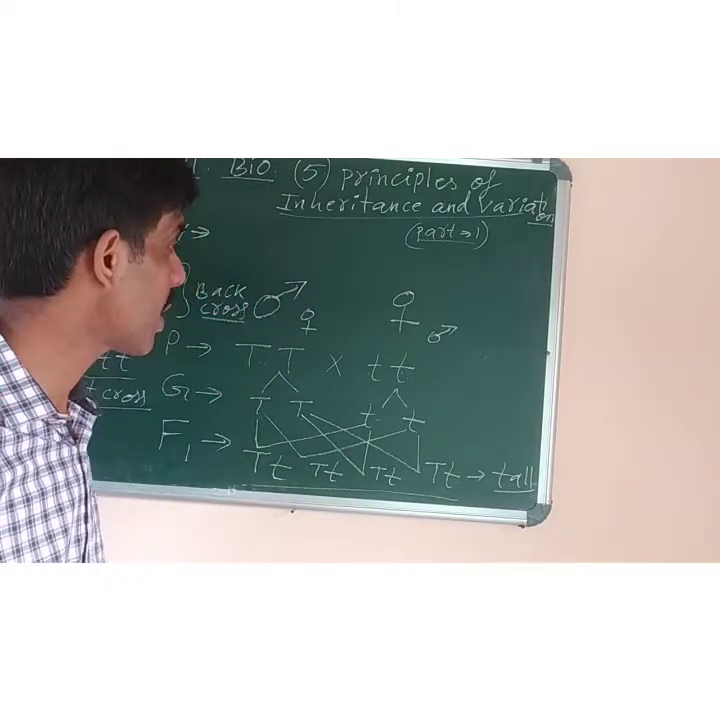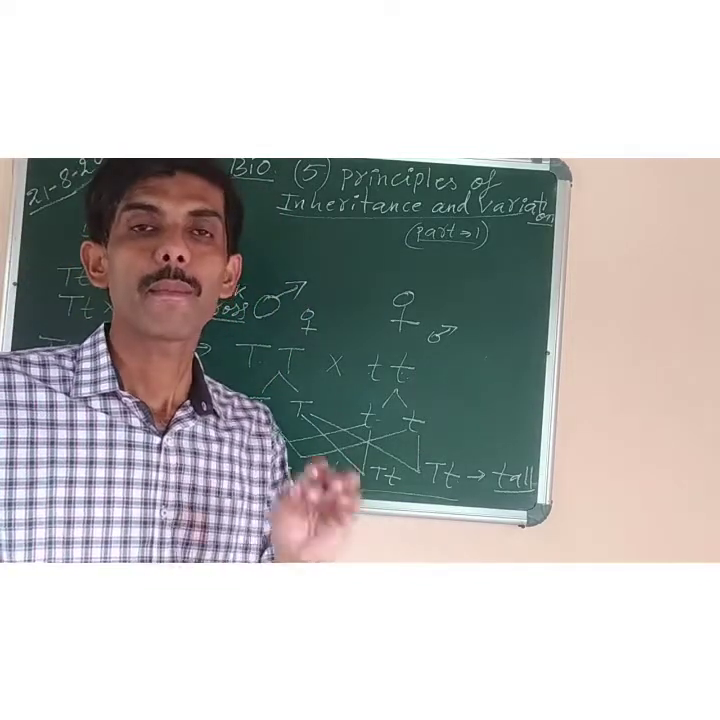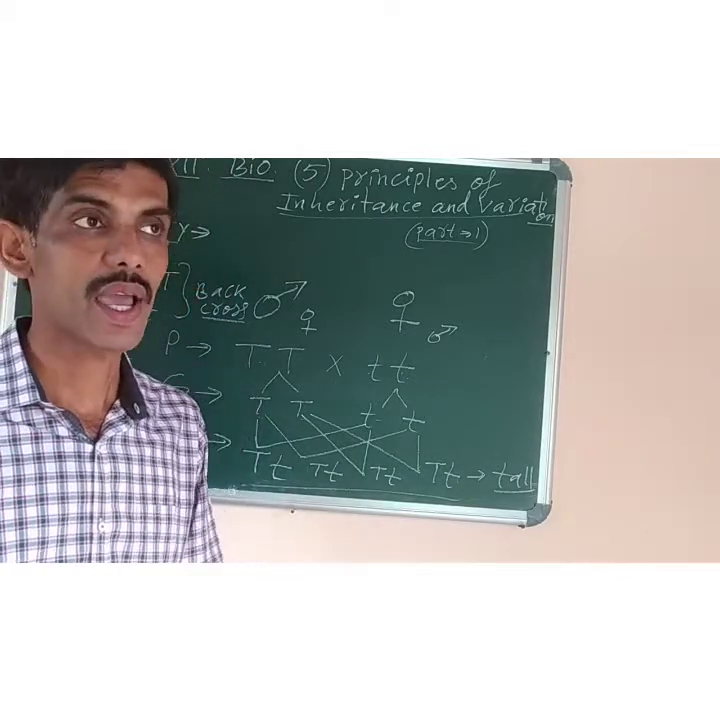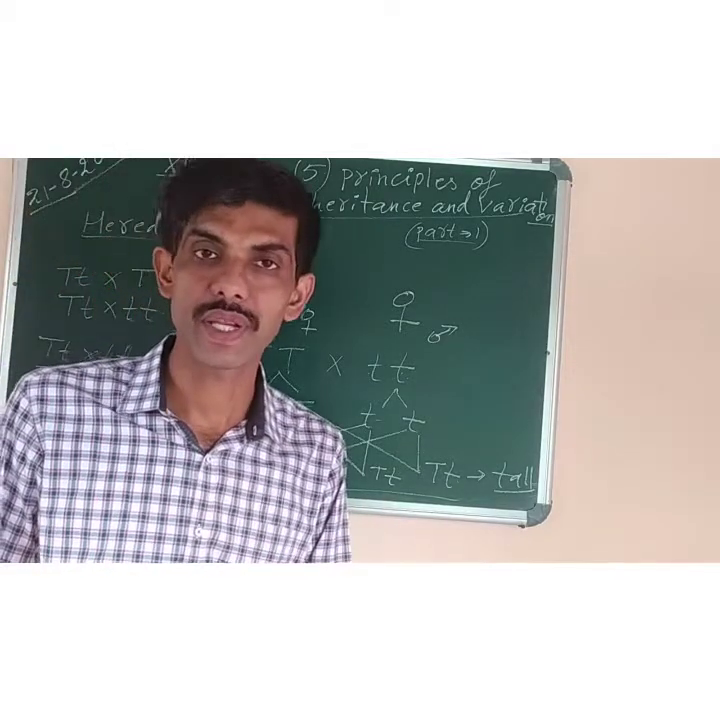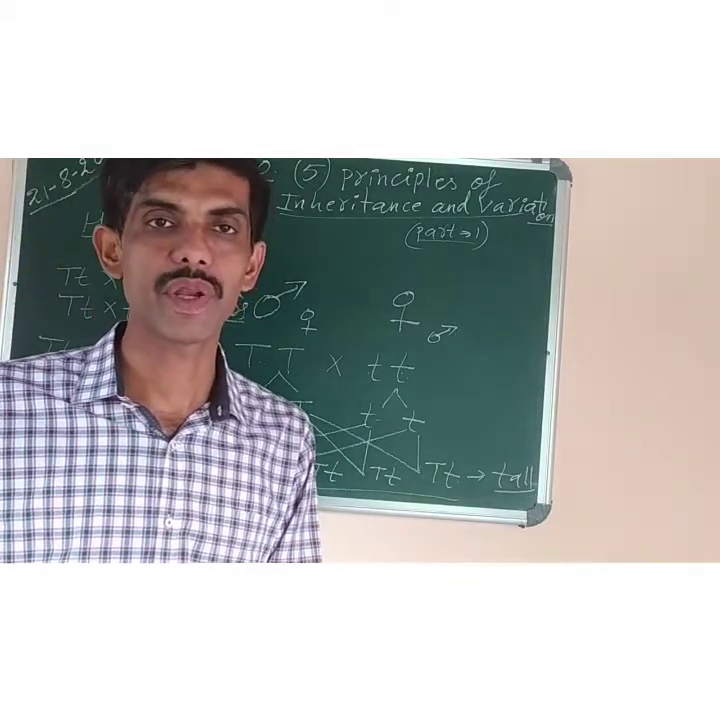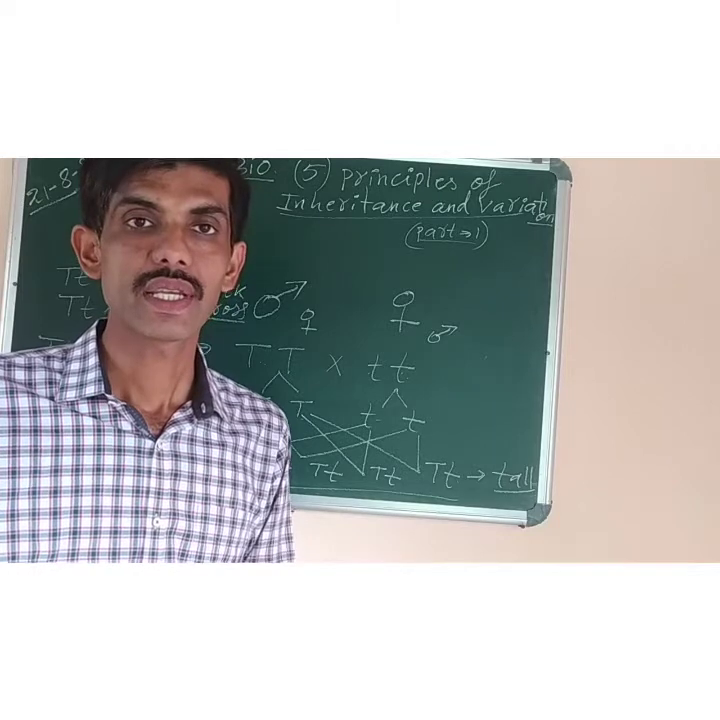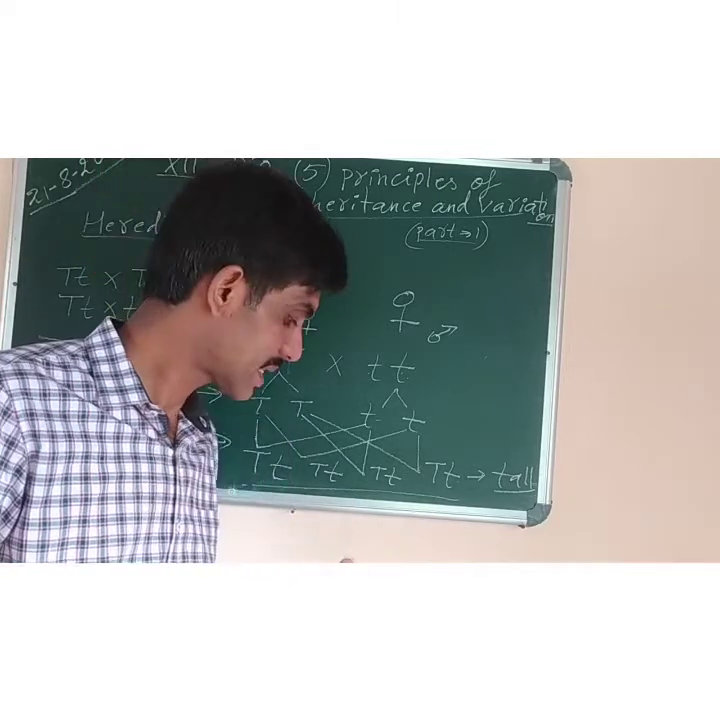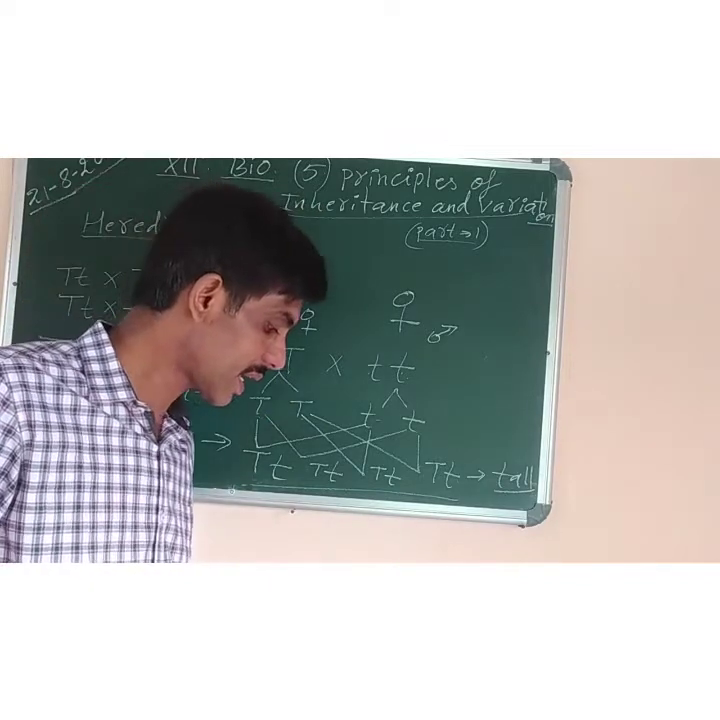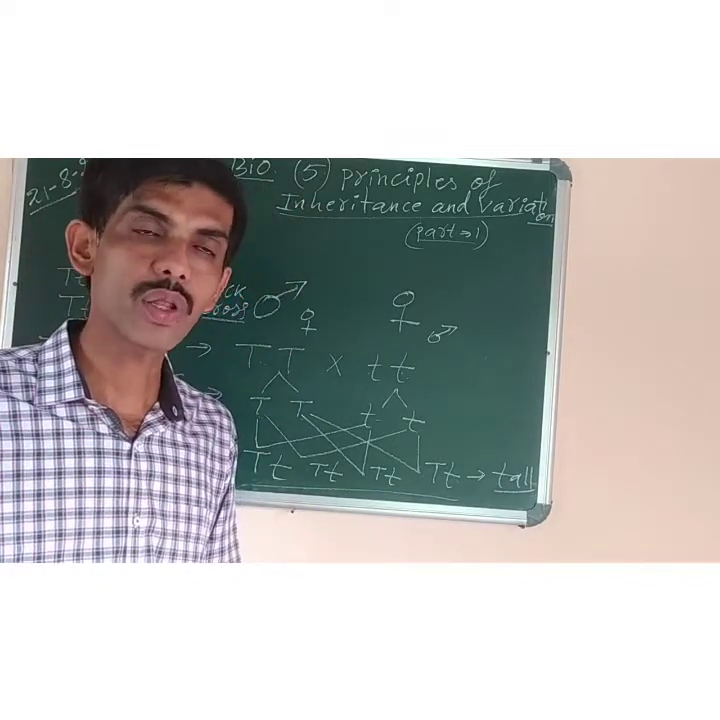Then next we studied was reasons for Mendel's success. Why was Mendel successful? I have highlighted some points. Mendel was successful in his experiment because he had selected the garden pea plant for his experiment. The garden pea plant is unisexual, meaning it has either male or female parts.